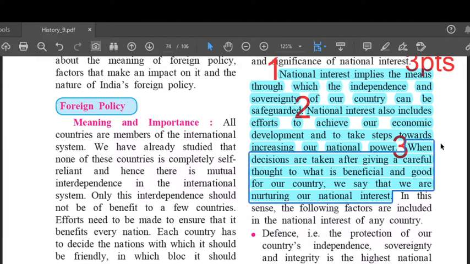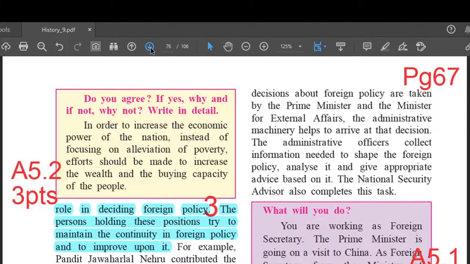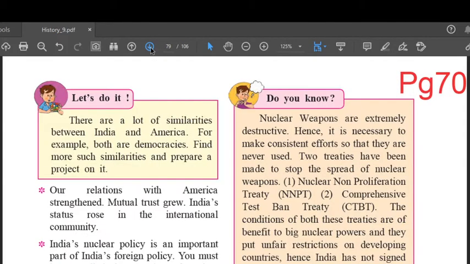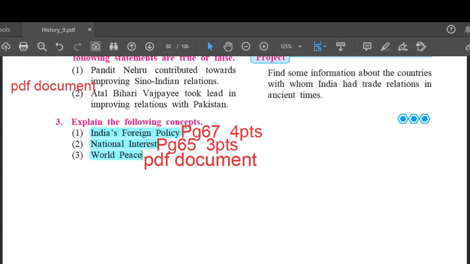Third and the last point of this answer, when decisions are taken after giving a careful thought to what is beneficial and good for our country, we say that we are nurturing our national interest. Till here, that's answer 3.2, which comprises of 3 points. We'll go to the next question, that is question number 3.3, world peace. Now the answer to this question also, children, it's not there in your textbook. So I'll be typing it for you all.